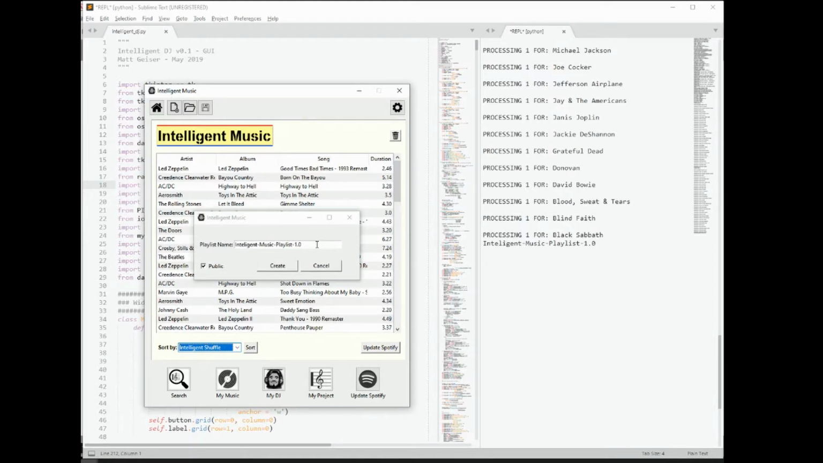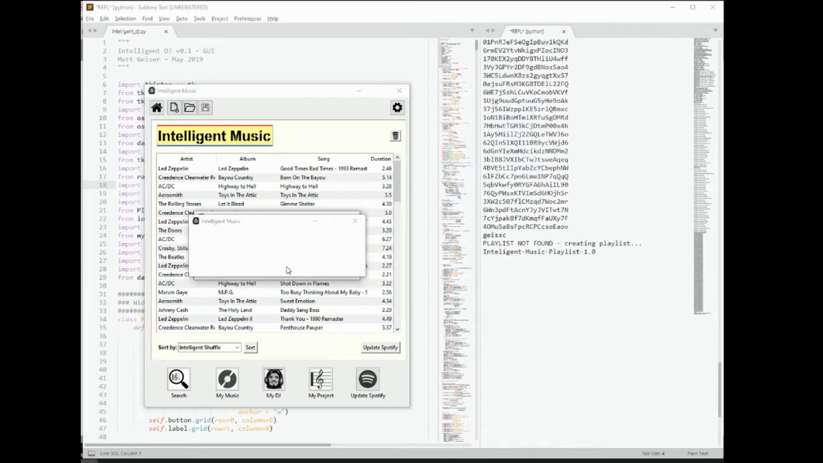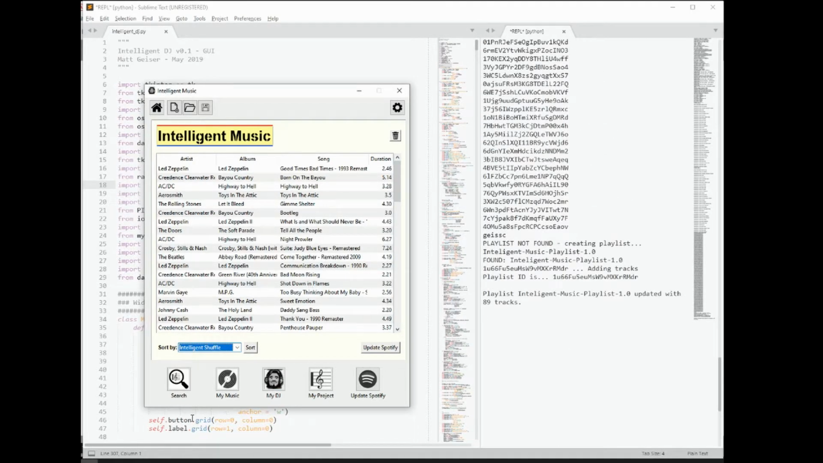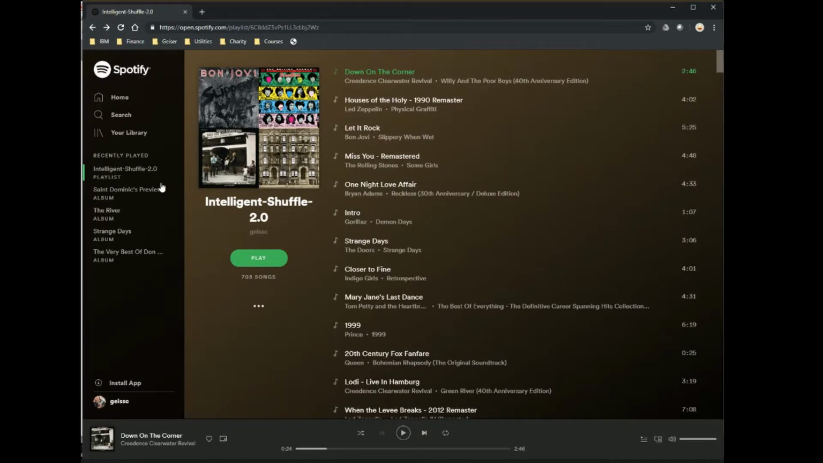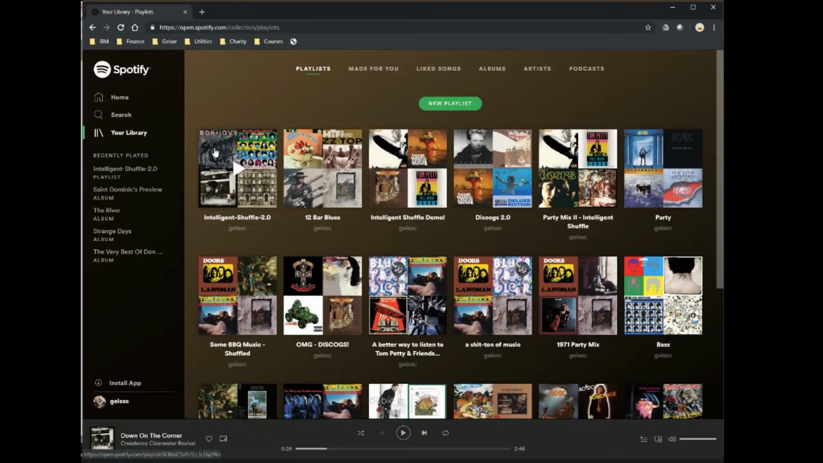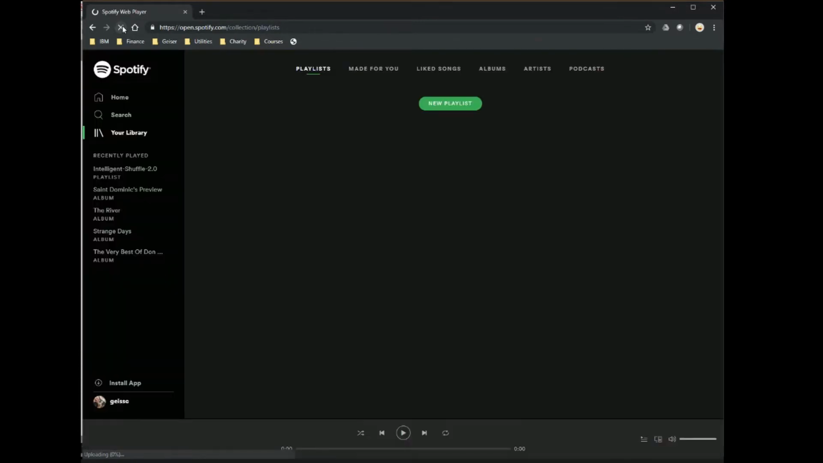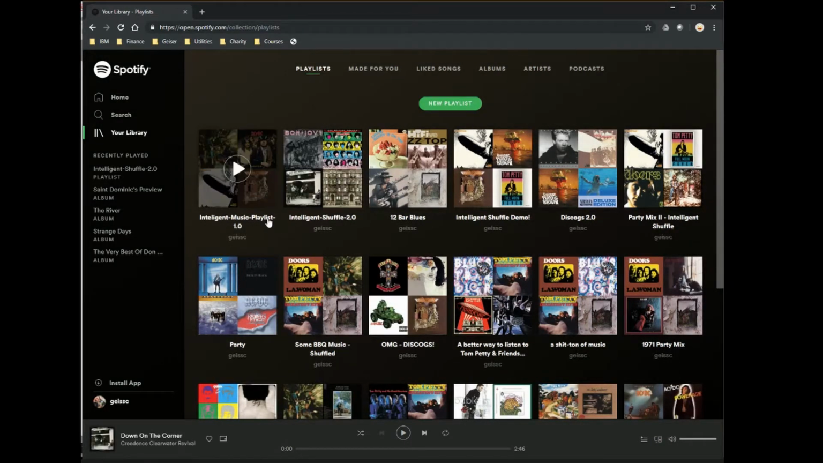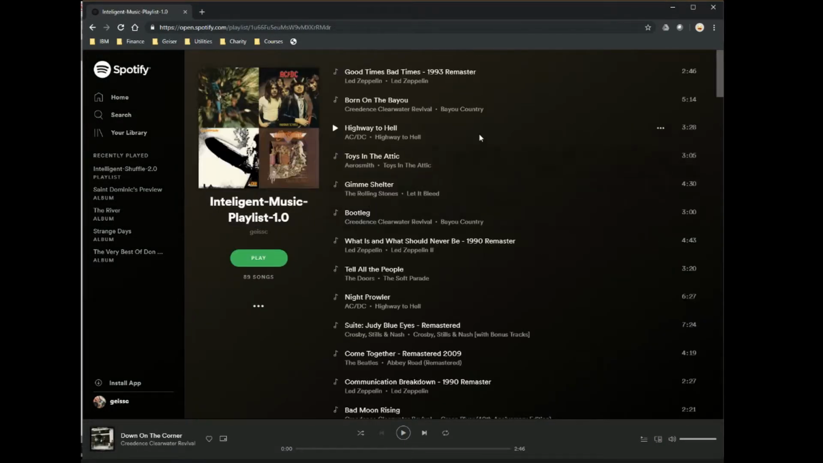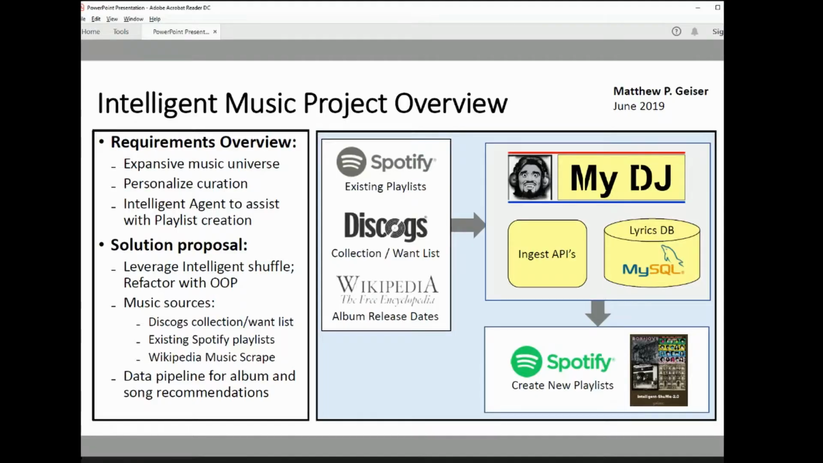And then I'll create a playlist. That looks like a good name for the playlist. So why don't we go ahead and create this? You see we've got that all done. And if I go on back to Spotify and pull it up, I need to do a quick refresh here. And I've got my intelligent music playlist 1.0 based on what we just created. So a nice little application and a nice exercise that I learned quite a bit from.